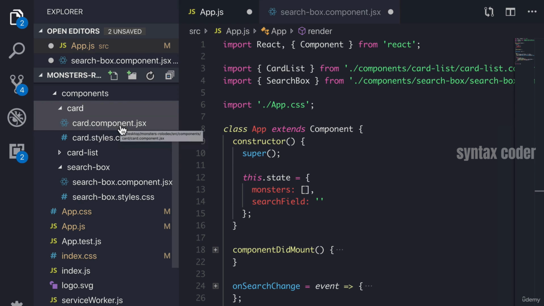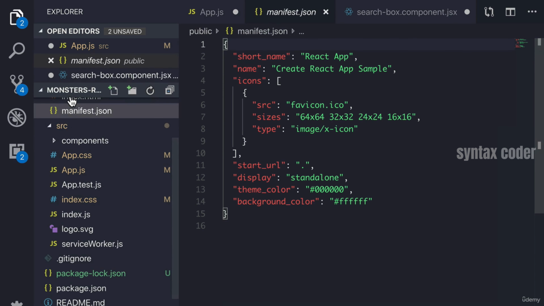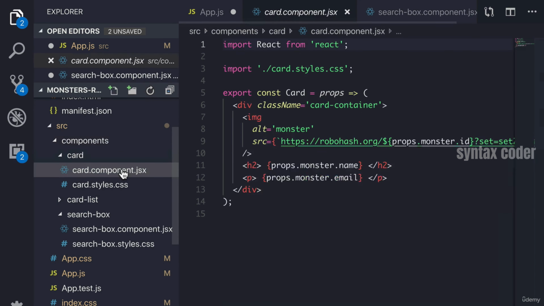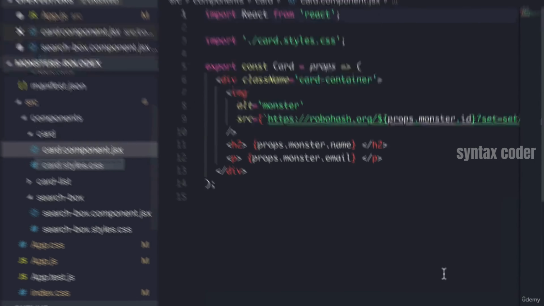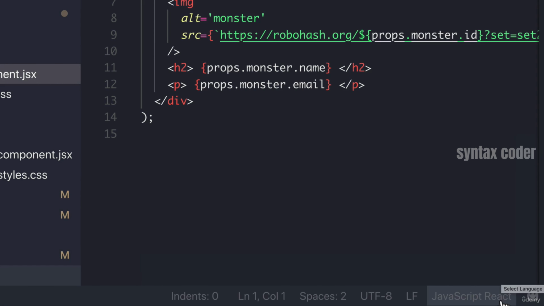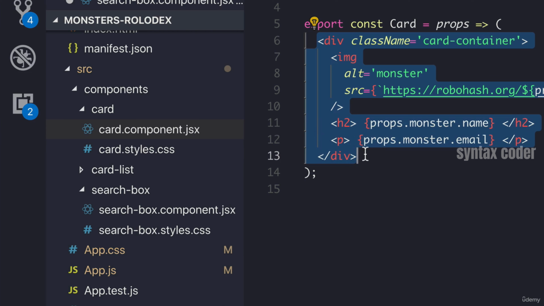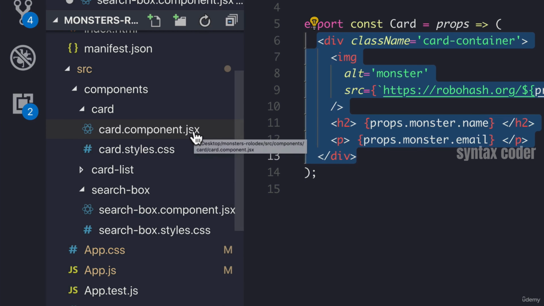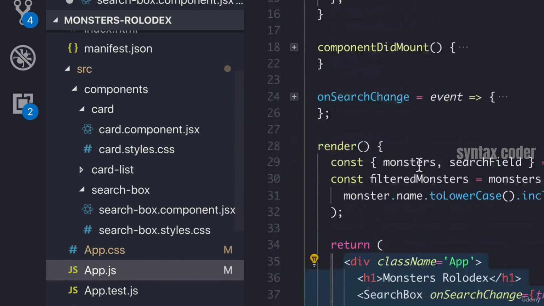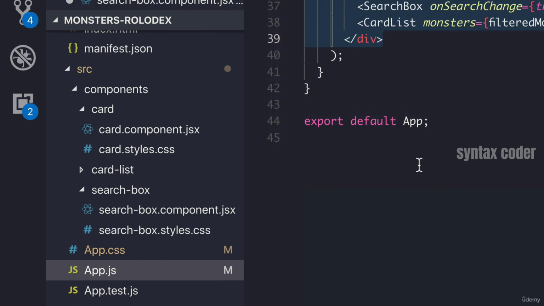That is, if a component in this component folder has JSX in it, he actually ends the file with .jsx. And you see we have that little React icon. If I go down to the bottom over here, you see that it's JavaScript React. So JSX simply means it's JavaScript, but with this JSX syntax. Now, if I change this to a simple JavaScript file, it's still going to work. It's why app.js still works the way it does.